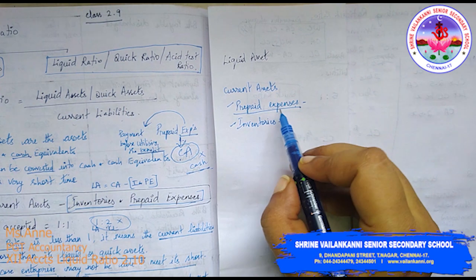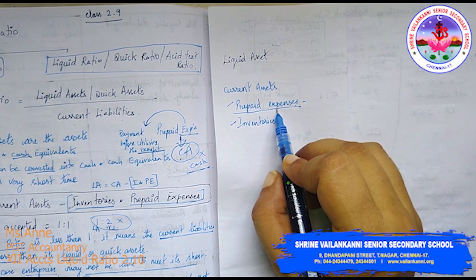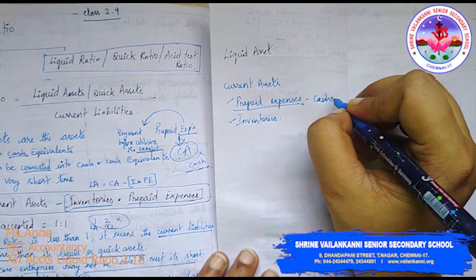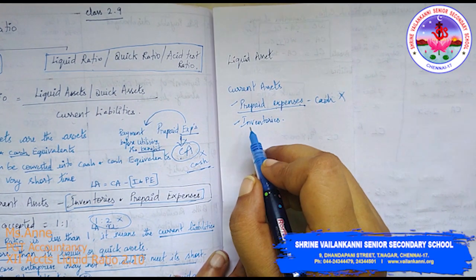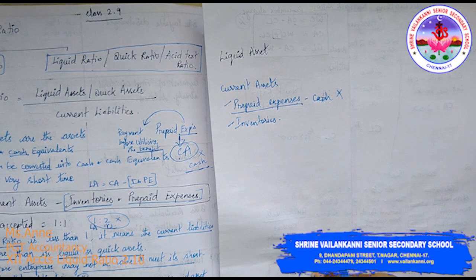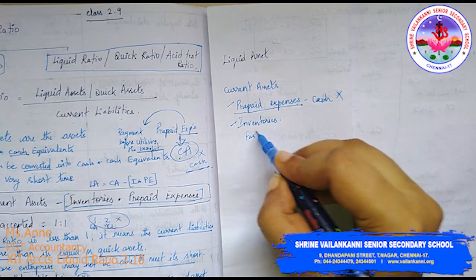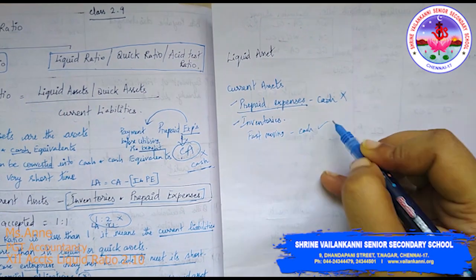In the business world also there are prepaid expenses. Can those expenses be converted into cash? The answer is no. Another one is inventories. Inventories is nothing but stocks. Certain stocks are fast moving and can be readily converted into cash.